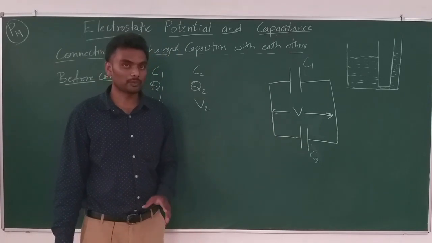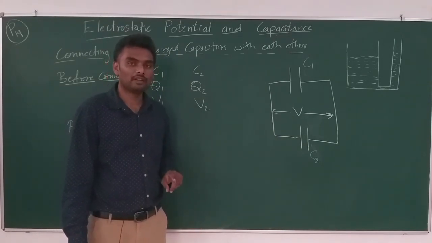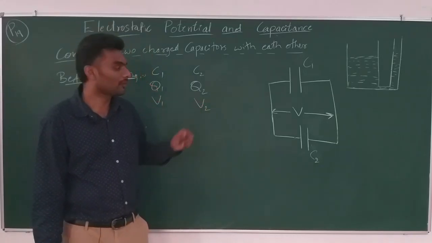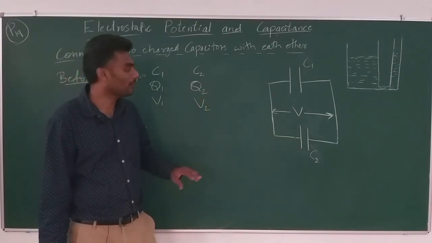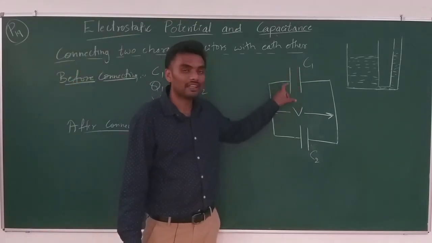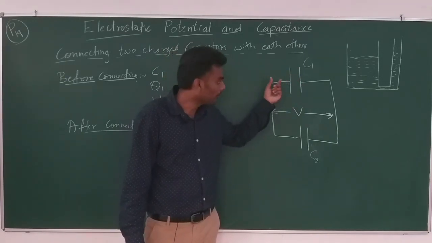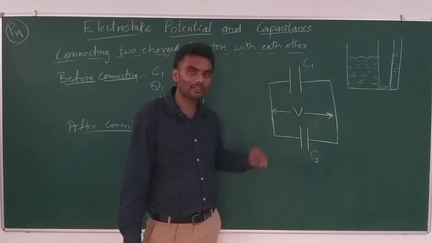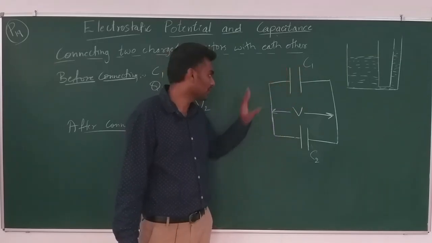But the actual expression of C which we derived, epsilon naught A by d, that depends on the physical property, the physical dimension of the given capacitor, right? And here I am not changing the physical properties, physical dimension. I am not changing the area, I am not changing the distance of separation between the plates. So the same capacitor will have the same capacitance. I am not changing any physical condition.